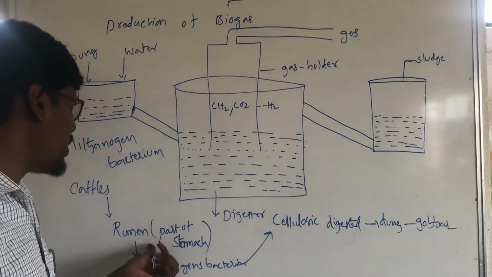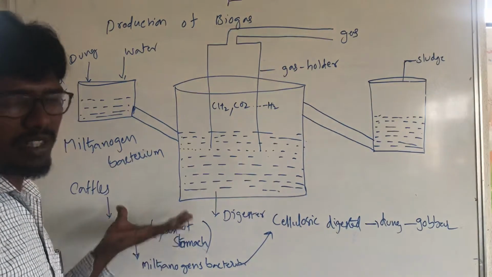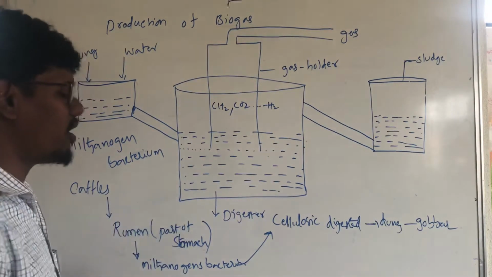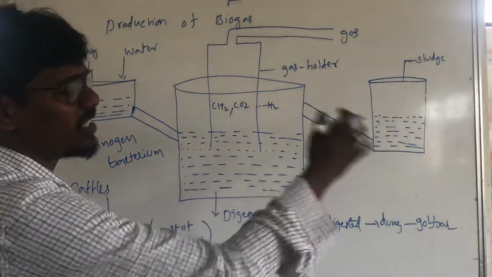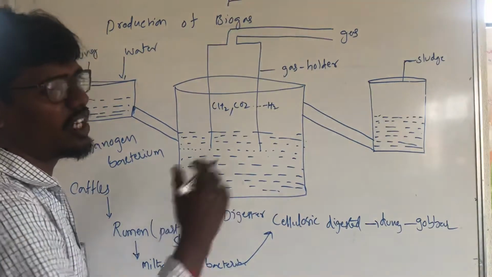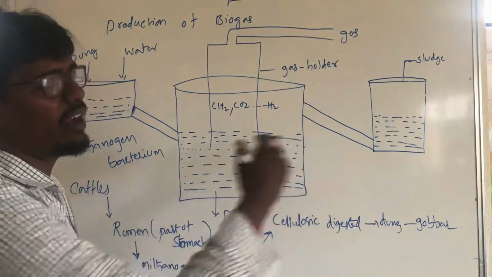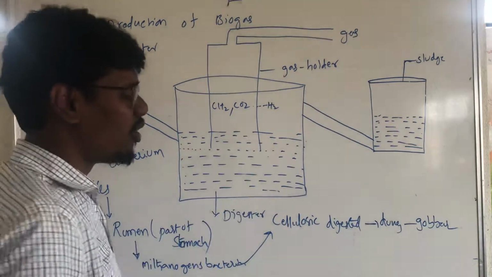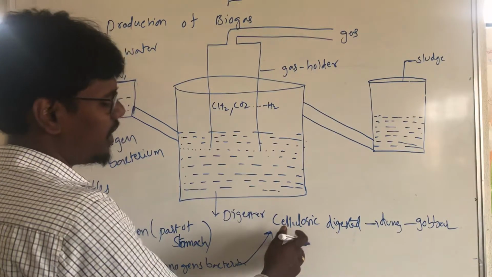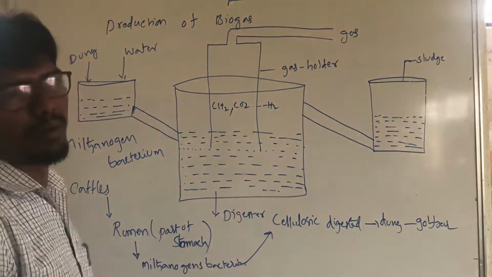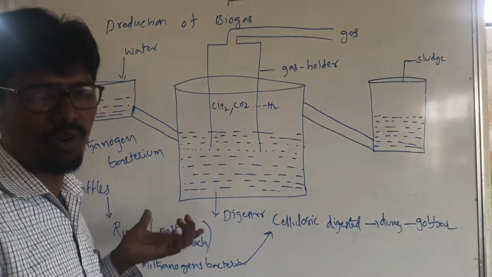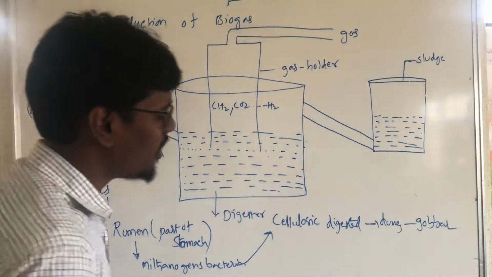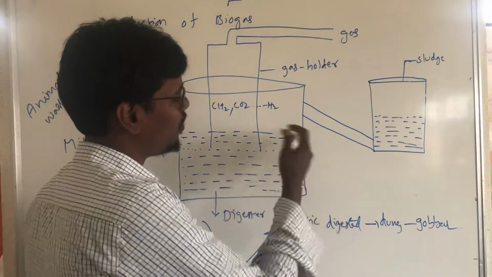The rumen has methanogen bacterium, where cellulosic material is digested. Finally it releases dung, which is called gobar. After the cellulosic material is digested, it plays an important role in supplying nutrients to cattle. Then finally after digestion, the gobar is released.